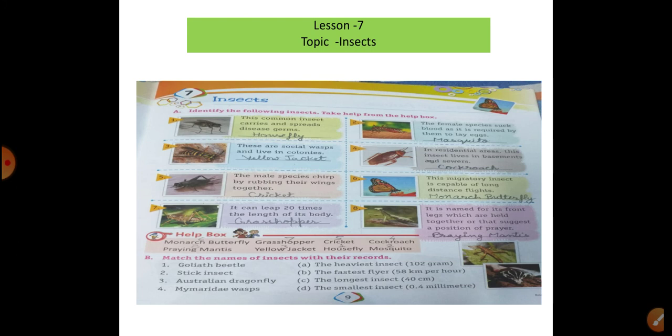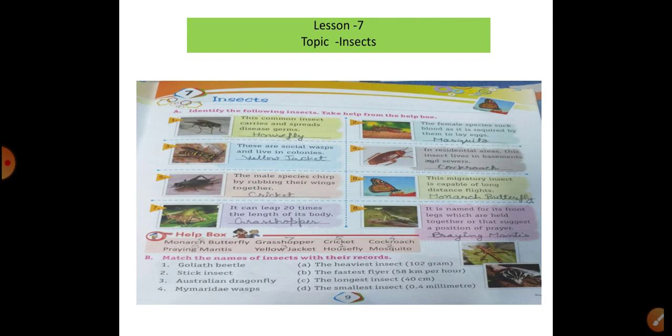Next, the fourth picture is an insect living in residential areas, in the basement and sewer: the cockroach. Fifth is the male species, rubbing its wings together: the cricket. Observe the beautiful insect capable of long-distance flight: the monarch butterfly.